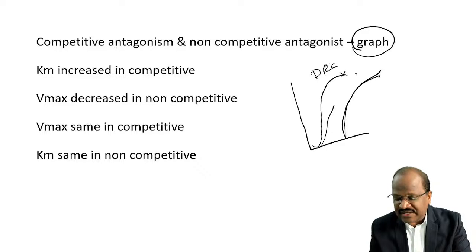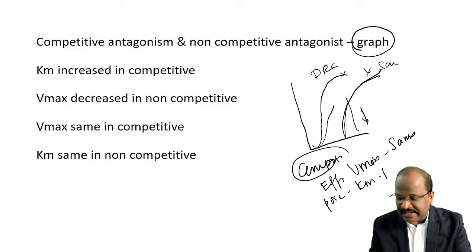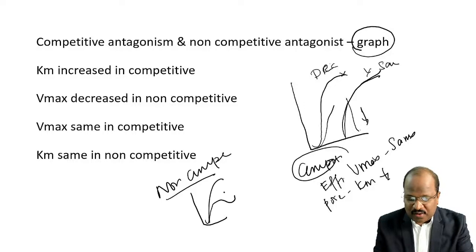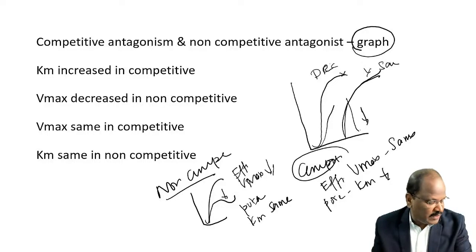That means efficacy is the same, potency decreases. In competitive, efficacy, that is Vmax, is the same, and potency, that is Km, decreases. In non-competitive, the curve goes downward. That means efficacy, Vmax, decreases, whereas potency, Km, is the same. So this is the common question.